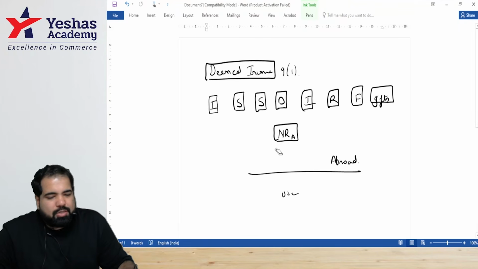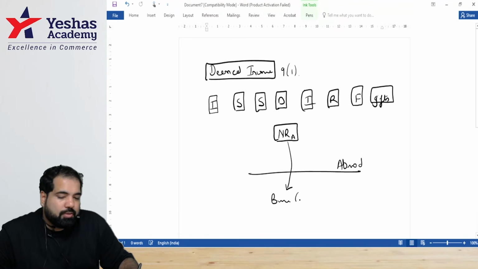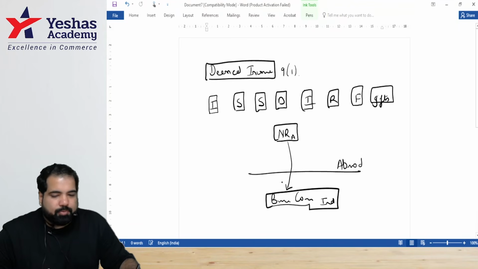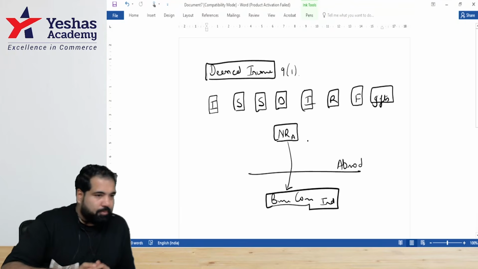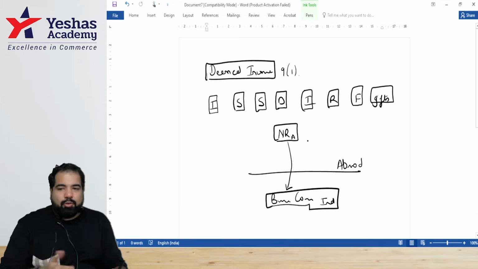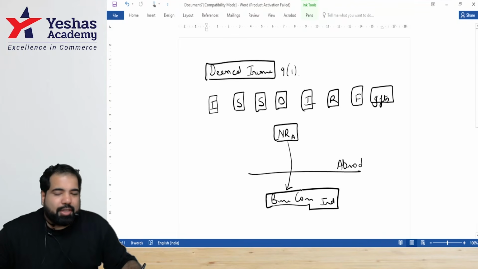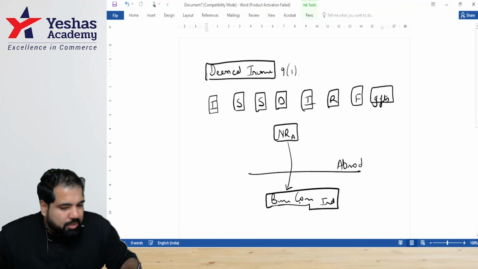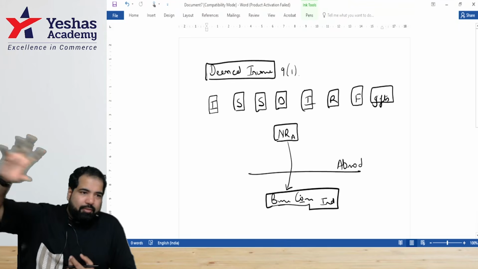And the last one is slightly complicated. Hear me out. Where is this non-resident? Abroad. Guys, while he is abroad, he has some income from a business connection. Which connection? Business connection, which is in India. Let me explain, guys. This non-resident has made a game. You can play this game online, and you can buy this game and play it on a PlayStation, etc. And how is he distributing the game in India, guys? He has a business connection. He's appointed, everyone, where is this guy sitting? Abroad. He developed a game.